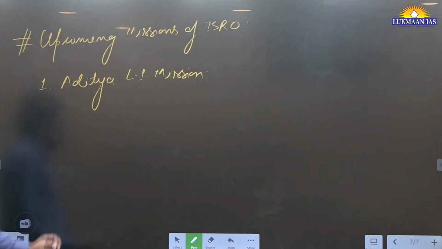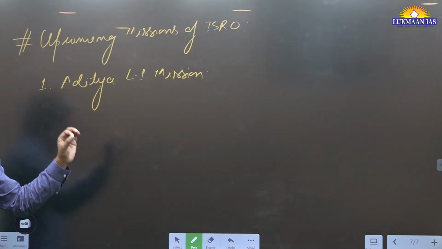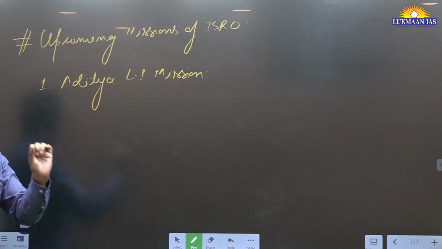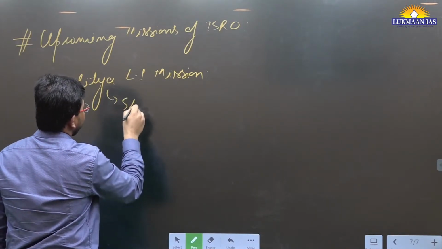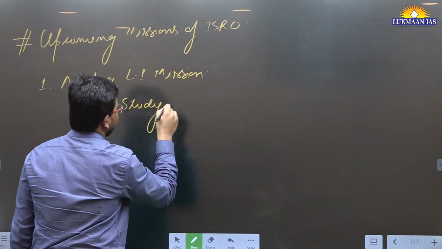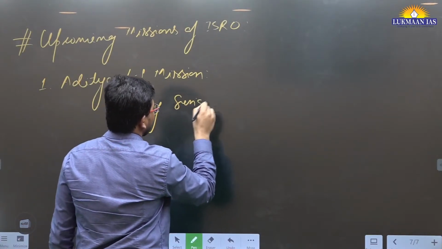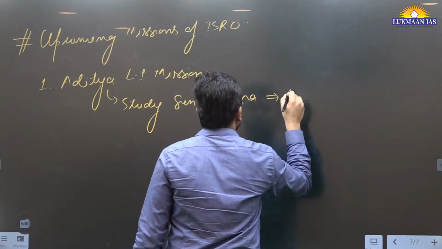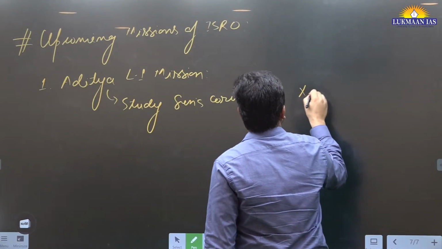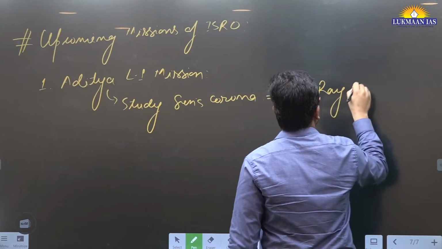Through the Aditya L1 mission, we are going to study the sun's corona. How? Through an X-ray polarimeter.